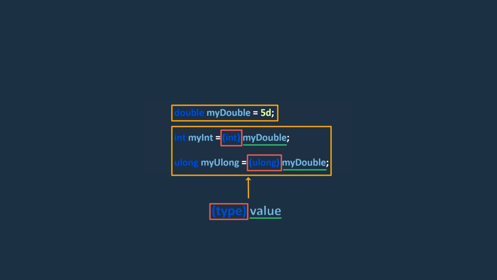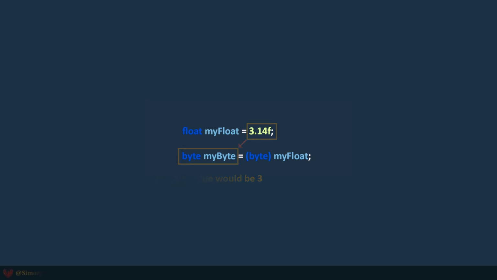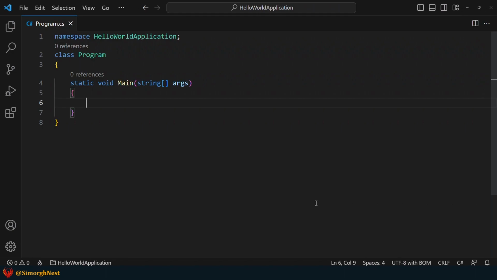But, as you know, this type of casting may result in data loss. For example, here, when we perform an explicit cast from this number to a byte type, it leads to data loss because the byte type cannot support fractional parts. Now, let's dive into VS Code and show you some examples.